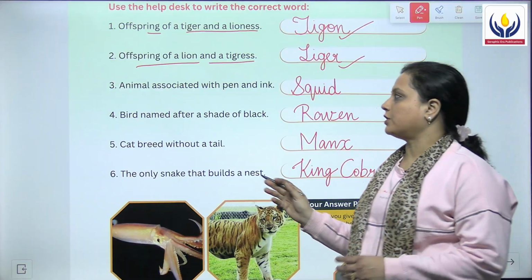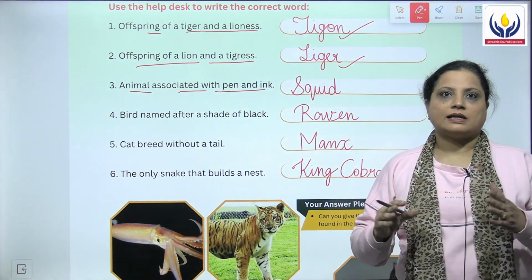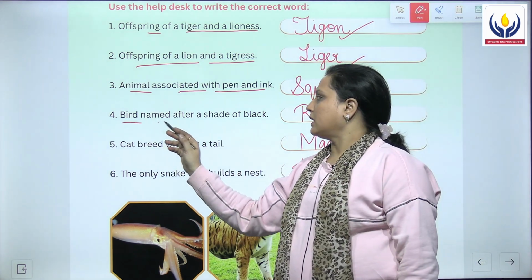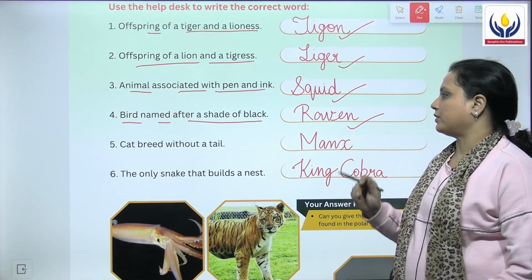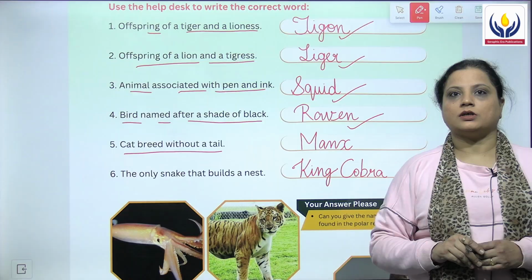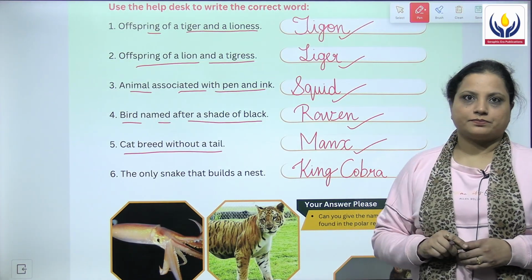The next, third one, animal associated with pen and ink, and that is known as a squid. Fourth, bird named after a shade of black, and that is known as raven. Fifth one is cat breed without a tail, and that cat is known as the Manx.